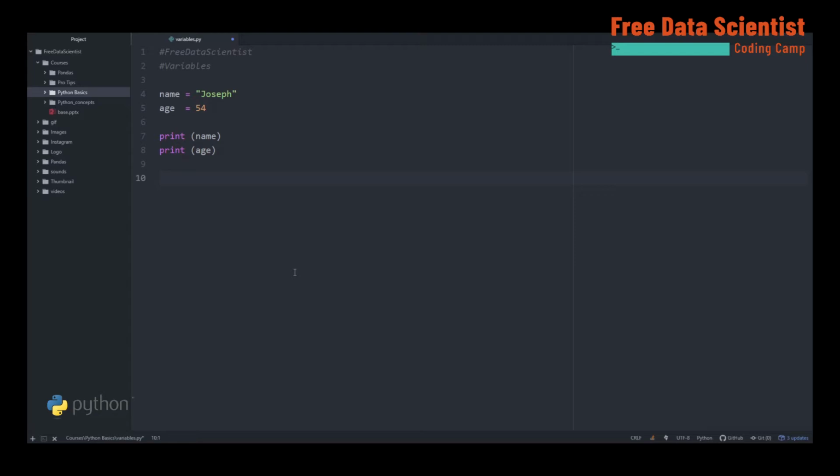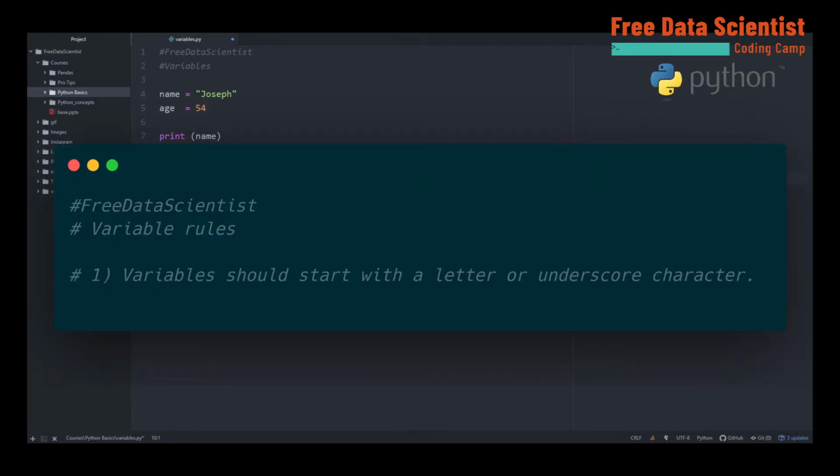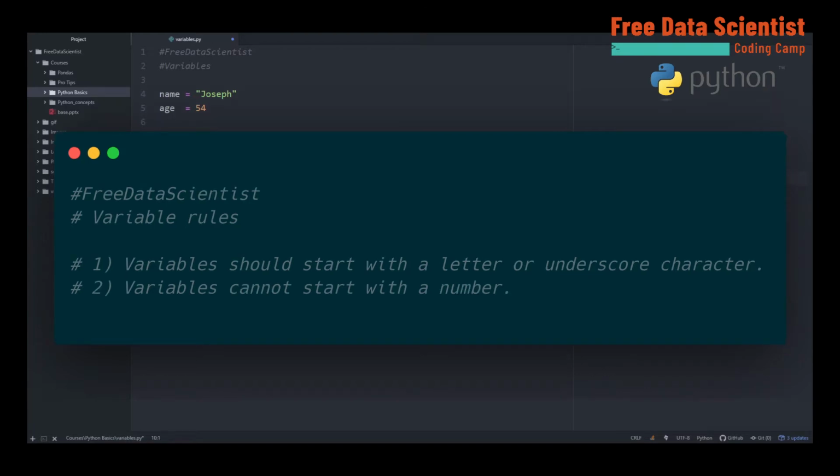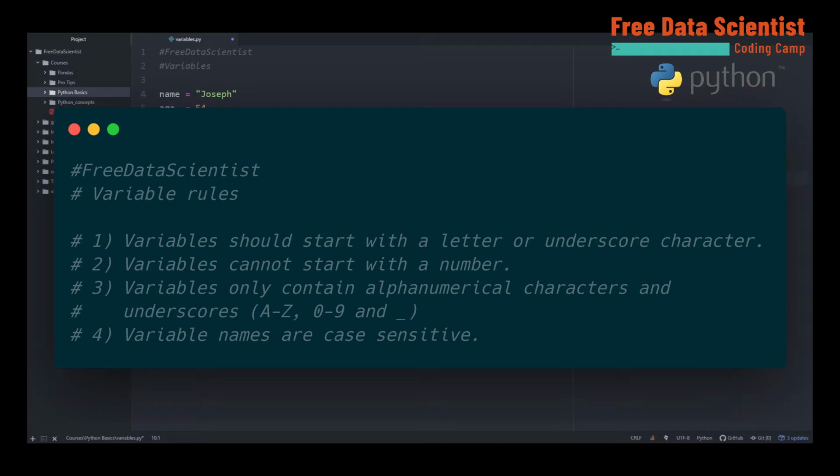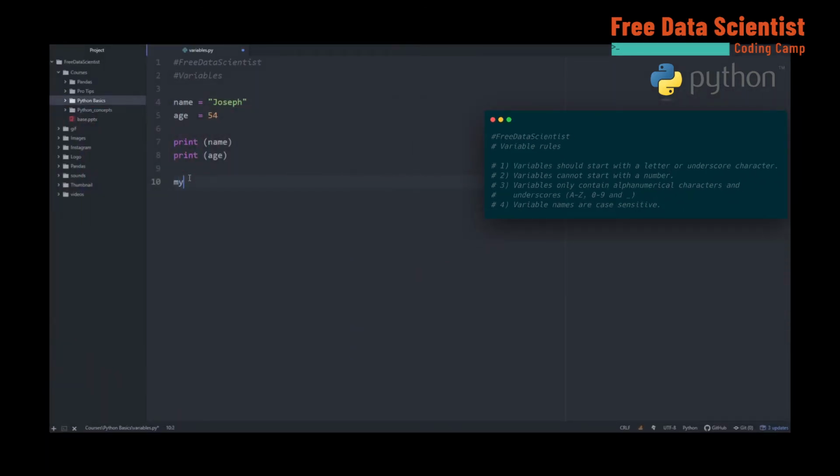The Python programming language has some rules to create variable names. Number 1, variables should start with a letter or underscore character. Number 2, variables cannot start with a number. Number 3, variables only contain alphanumerical characters and underscores, A to Z, 0 to 9, and underscore. Number 4, variable names are case sensitive. Personally speaking, I avoid using variables with case differences. Let's create some variables with these new rules.